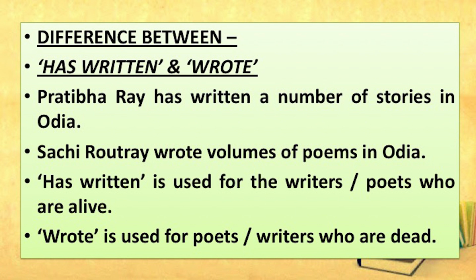The next one is the difference between has written and wrote. While writing about writers, storytellers, poets, you commit mistakes about where you should use has written and where wrote. Take the example: Pratibha Ray has written a number of stories in Odia. Has written is used for writers, poets who are alive. Dr. Jayanta Mahapatra has written a number of poems in English. So, has written is used for poets, writers who are alive.